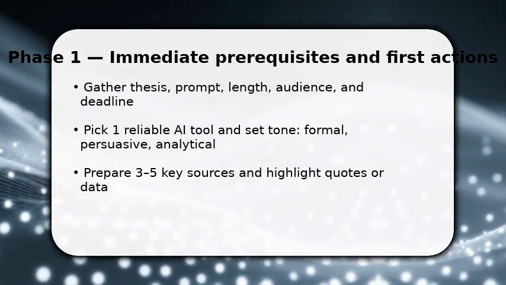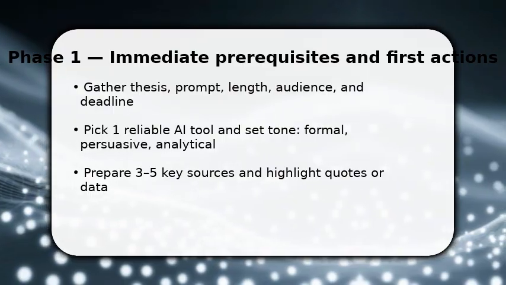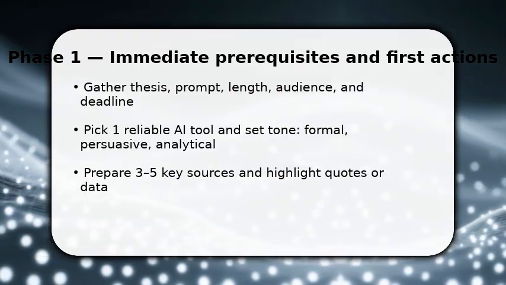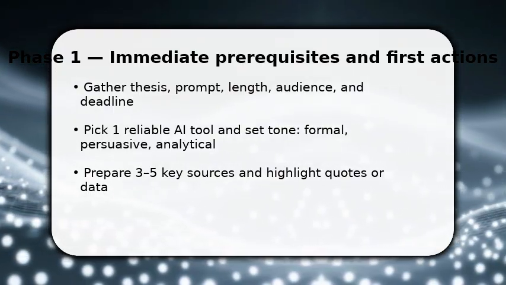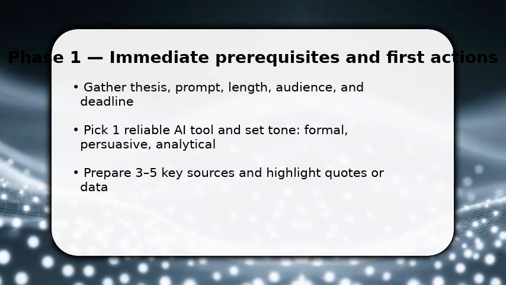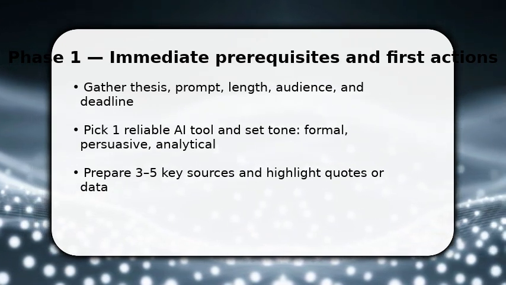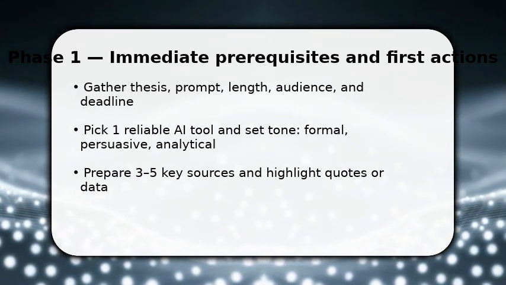Once done, craft a precise instruction. State purpose, structure, and required citations. This first step saves revision time. It guides the AI to generate relevant, focused paragraphs rather than vague drafts.